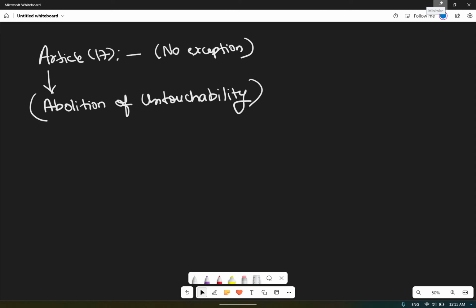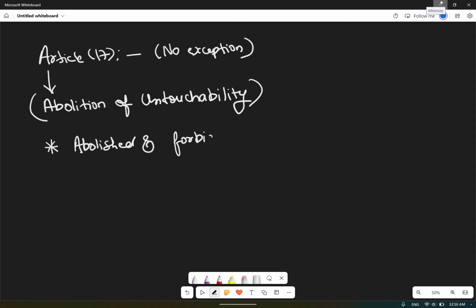Abolition of untouchability, what does it mean? So untouchability is abolished and its practice in any form is forbidden. As per this article 17, it is abolished and its practice is forbidden.